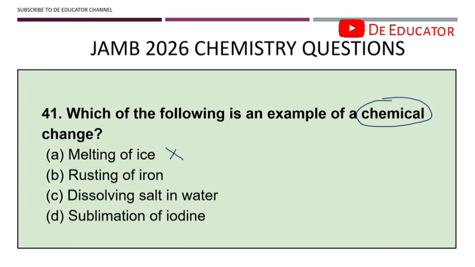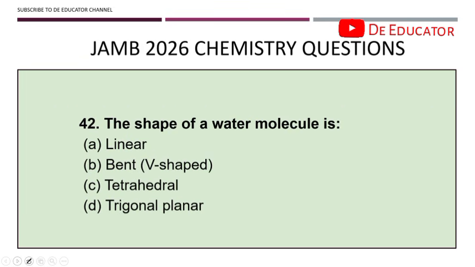So it is reversible. So it is physical and not chemical. Rusting of iron. Rusting of iron is the correct answer. Rusting of iron is a chemical process because once the iron rusts, you can't get back the iron the way it was. Alright. Question 42. The shape of a water molecule is bent, V-shaped.